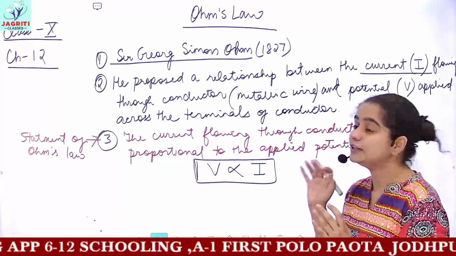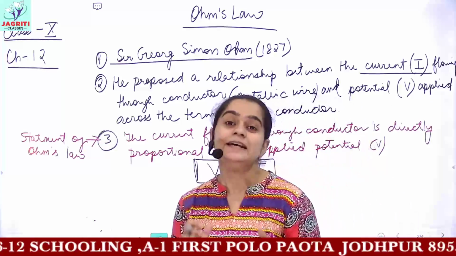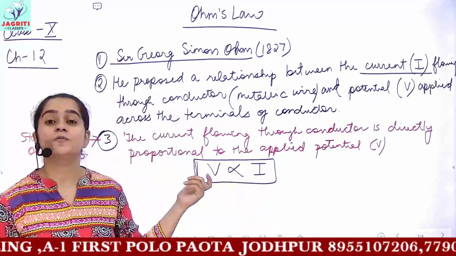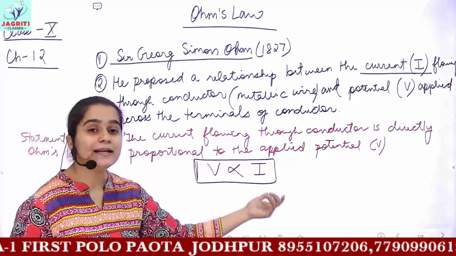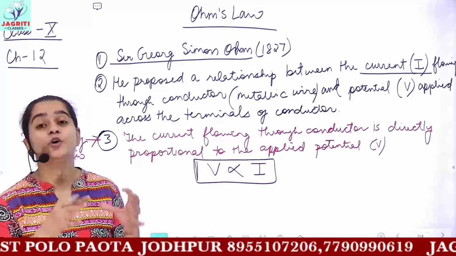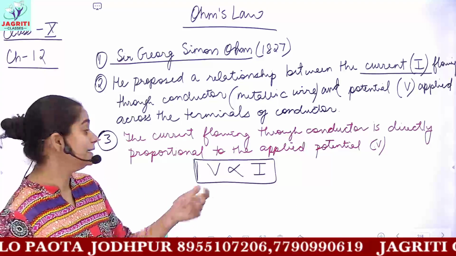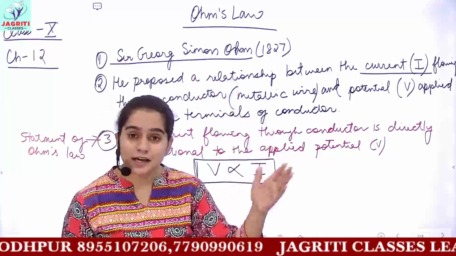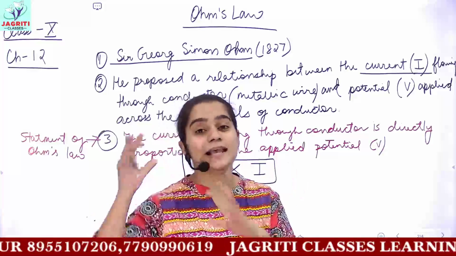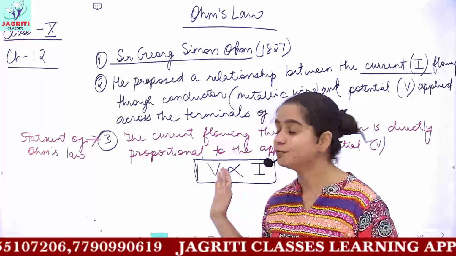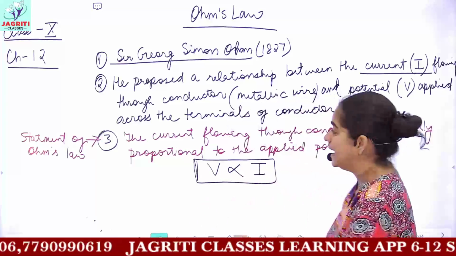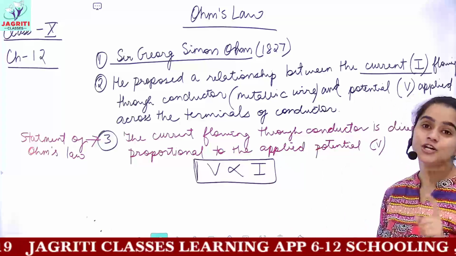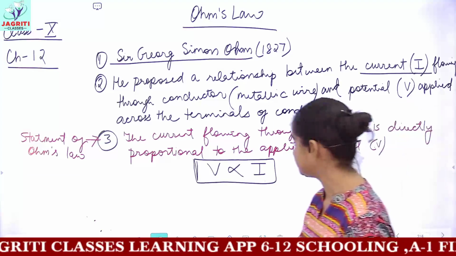Before giving the law, he experimented: he made a circuit and changed the value of potential. When he measured the current flowing through that metallic wire, he observed that as he increased the potential, the magnitude of current also increased in the same manner. Then he proposed the law that potential is always directly proportional to the current.